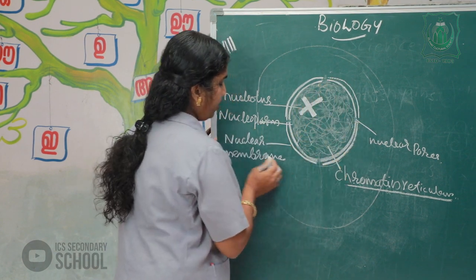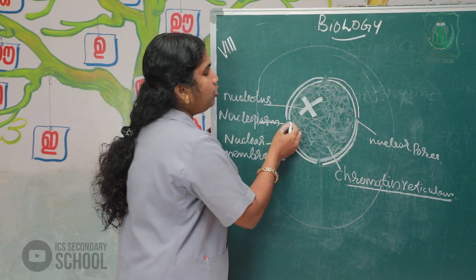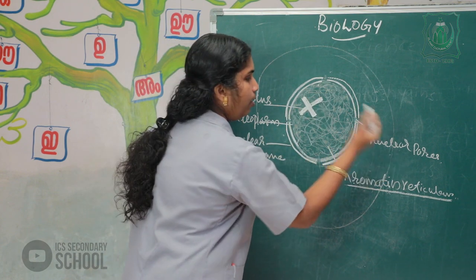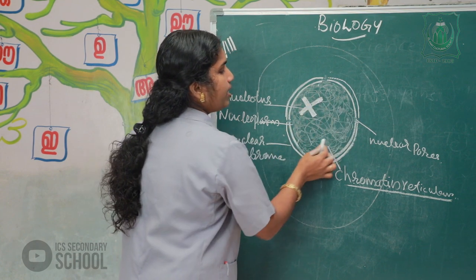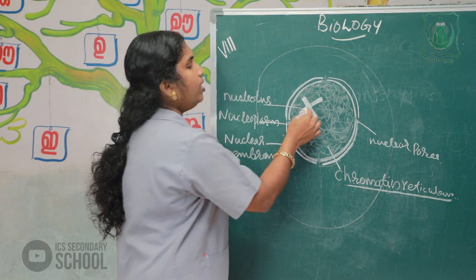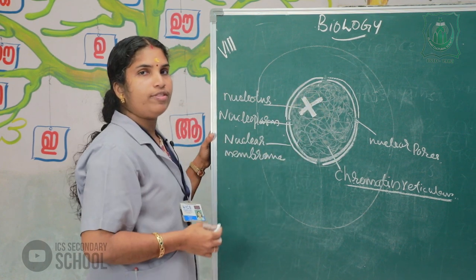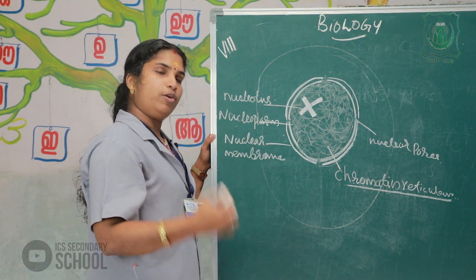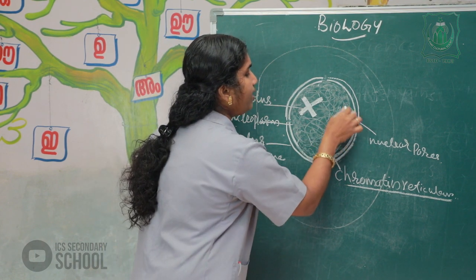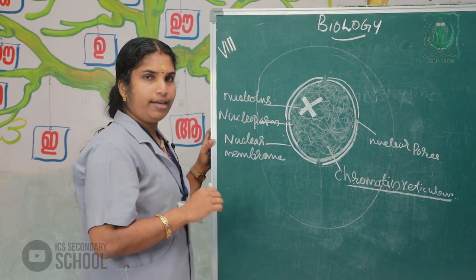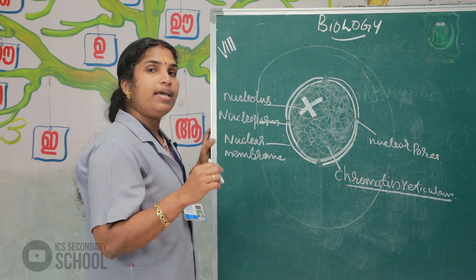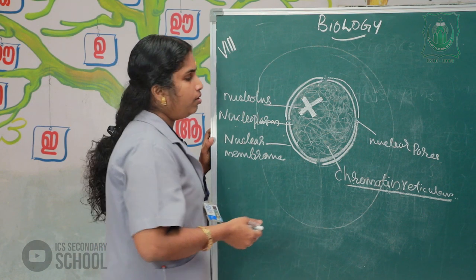These layers are known as the nuclear membrane. The small pores on the nuclear membrane are called nuclear pores. Inside the nucleus, the fluid-like substance is known as nucleoplasm. The nucleolus helps in the production of ribosomes and protein synthesis. The net-like structures are known as the chromatin reticulum that helps to carry the genes of our life.